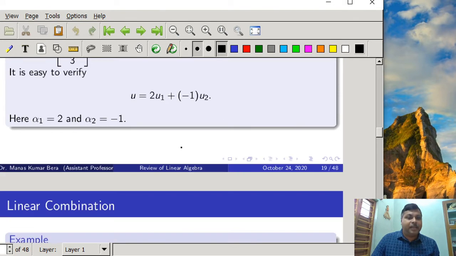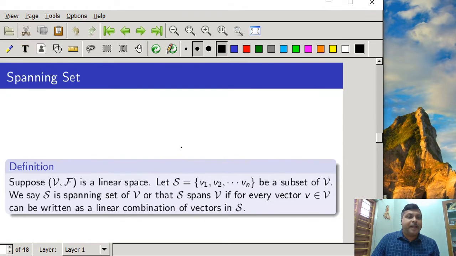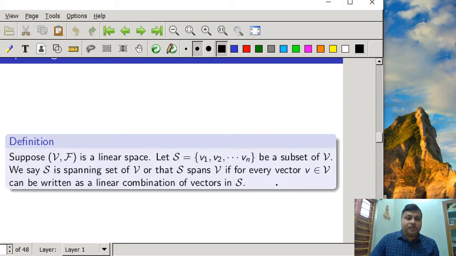Then we gave an example, and after that we defined the spanning set. Suppose vector space V over the field F is a linear space, and we take a subset S which consists of V1, V2, Vn of the vector space V. We say S is a spanning set of V, or that S spans V, if every vector v from the vector space V can be written as a linear combination of vectors in S. So this is very important.